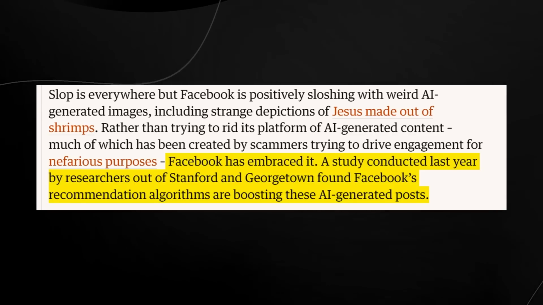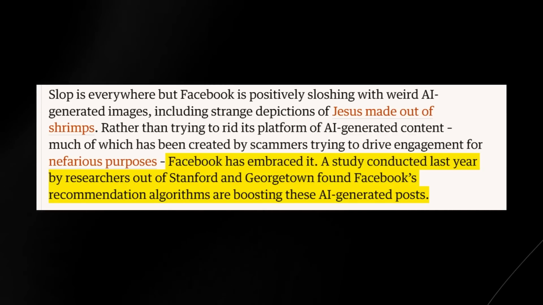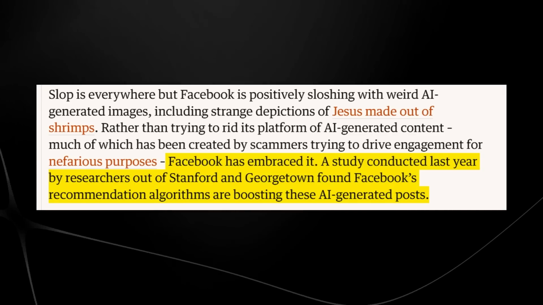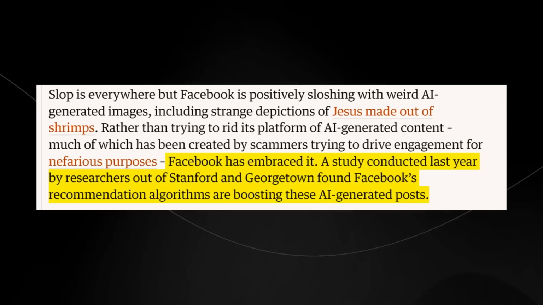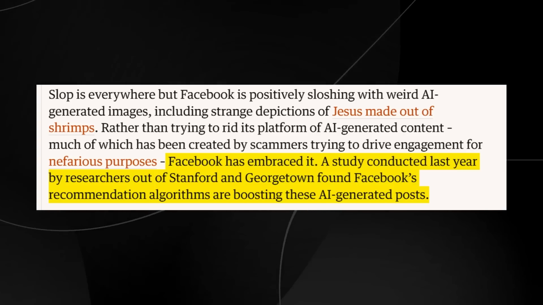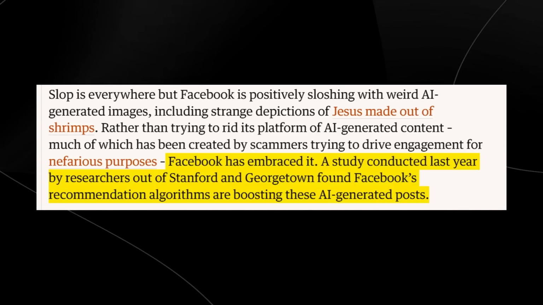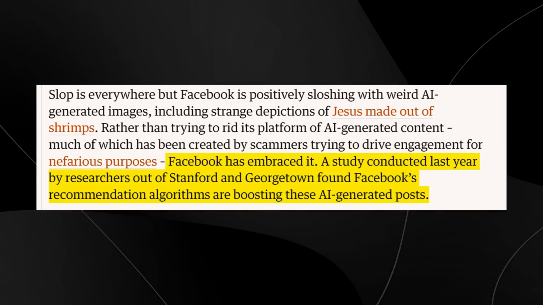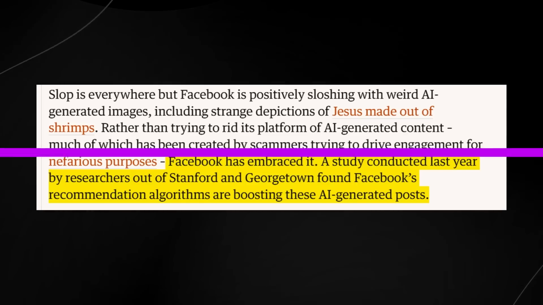Now, what's also rather concerning is that apparently Facebook has embraced it. A study conducted last year by researchers out of Stanford and Georgetown found Facebook's recommendation algorithms are actually boosting these AI generated posts. So this is kind of like a big issue, because if Facebook is promoting this kind of thing, then boomers are really, really screwed.